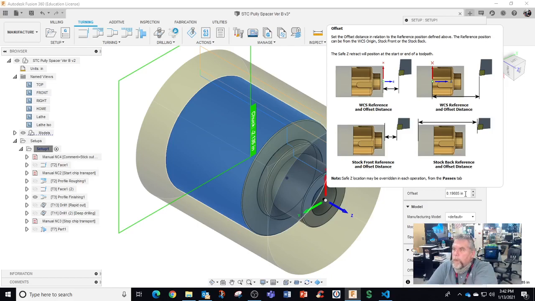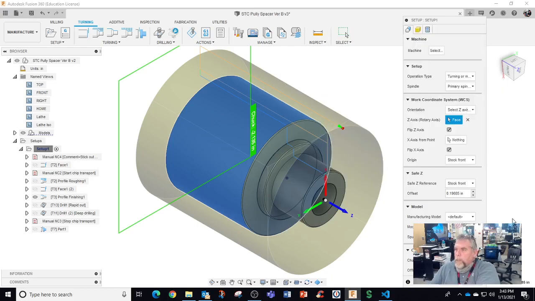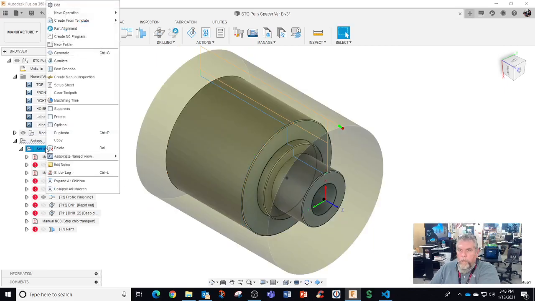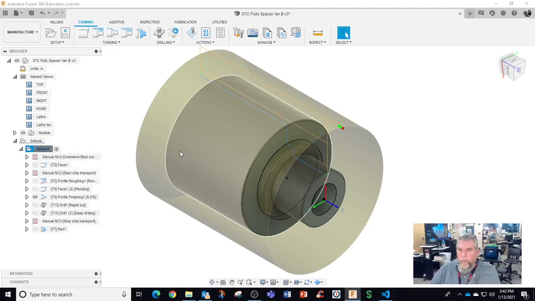Can be from work coordinate system, origin, stock front, or stock back. Let's go with work coordinate system. I'm going to make it a hard number, 0.2. Hit OK. Regenerate. All right.